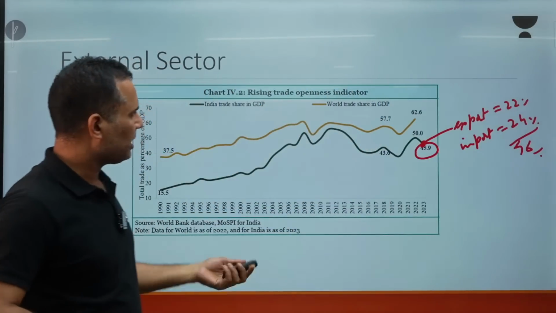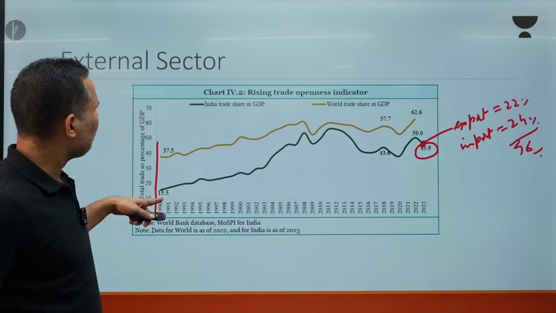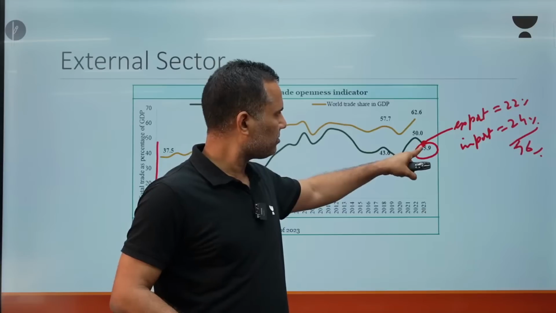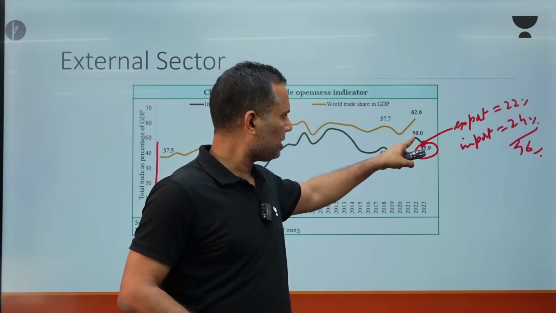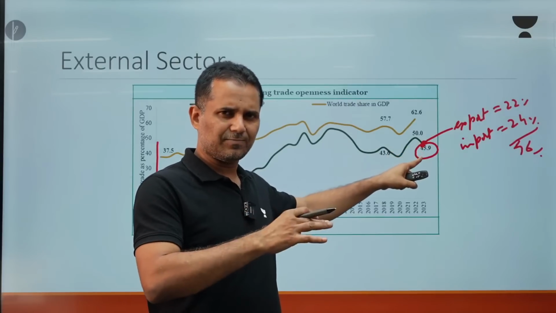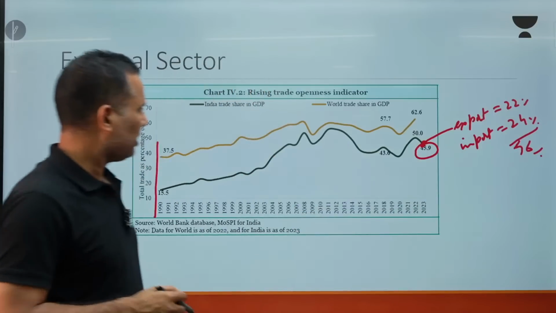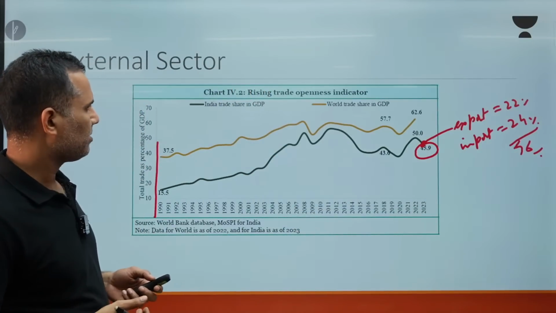So this indicates trade openness. If you see, in 1991 our trade to GDP ratio was 15.5%. Now the trade to GDP ratio is 46%. You may see that it has come down because in the last one year, because of the geopolitical tensions in the Middle East, our trade has got impacted. Our overall trade, even export and import both, has got impacted.